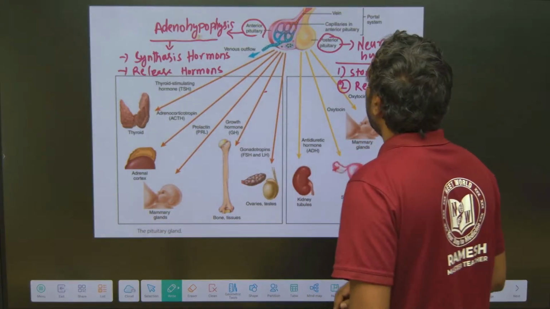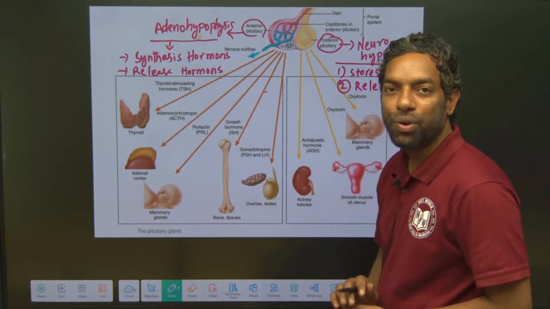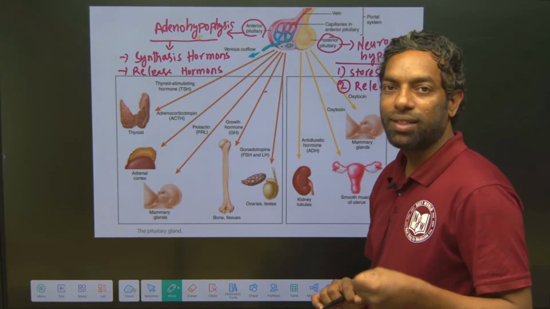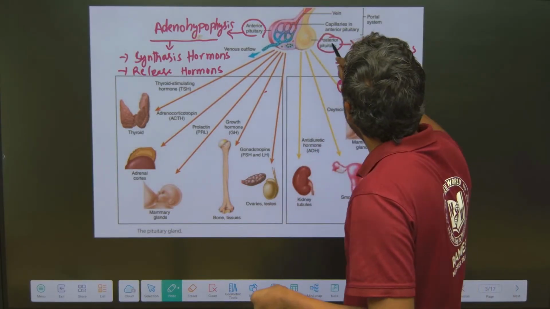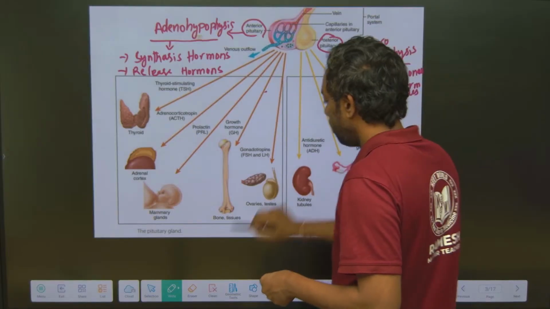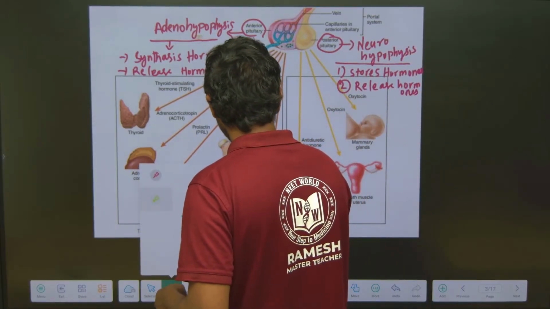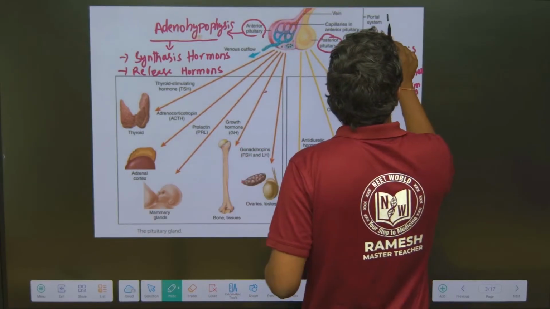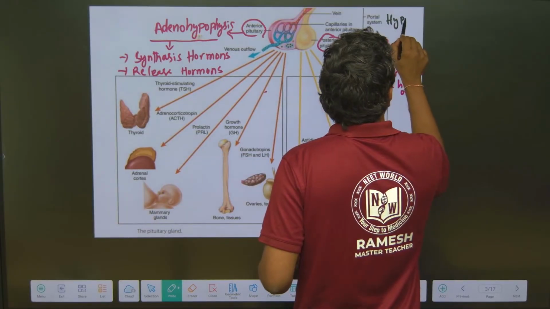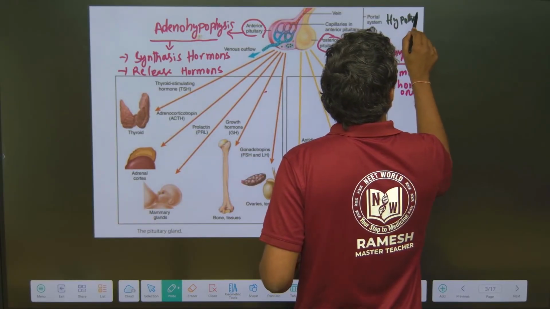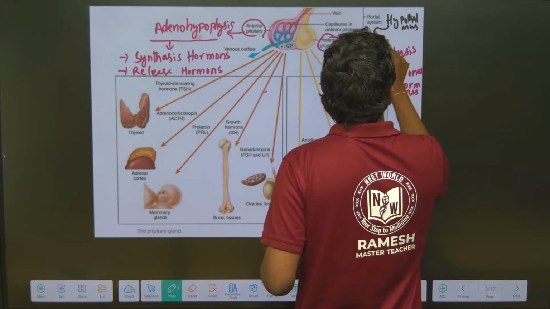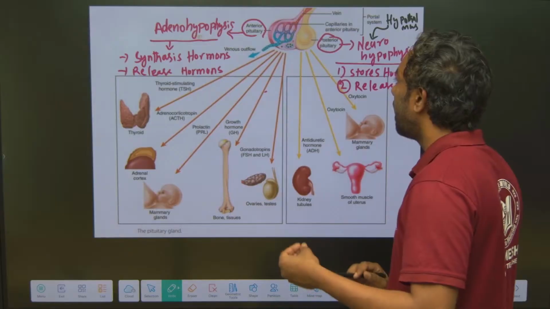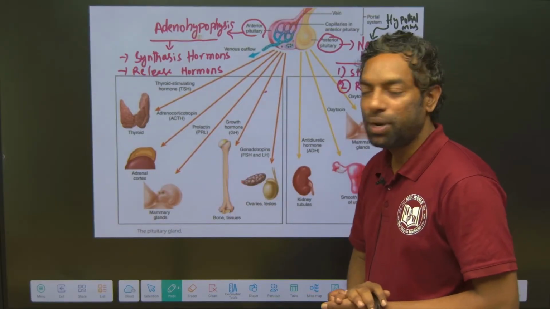Neuro means a bunch of neurons that carry hormones forward from the hypothalamus into the posterior pituitary.